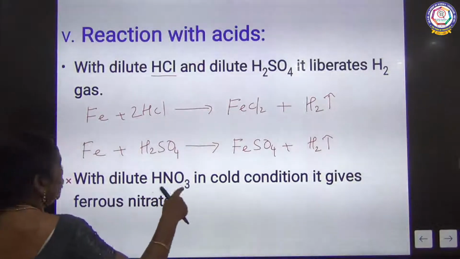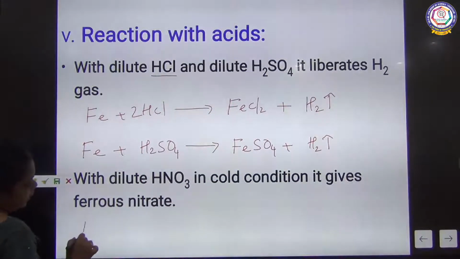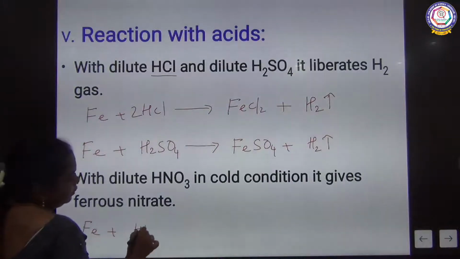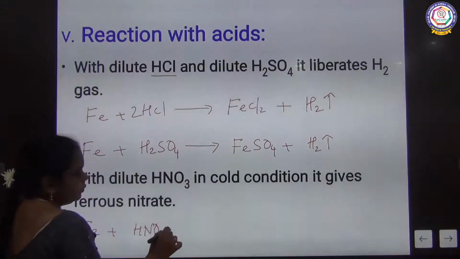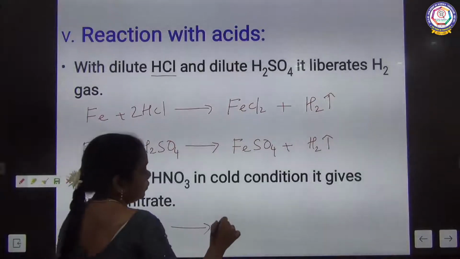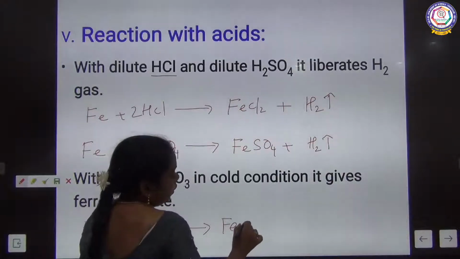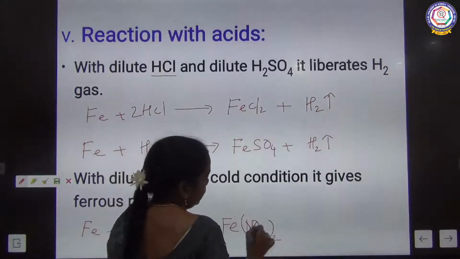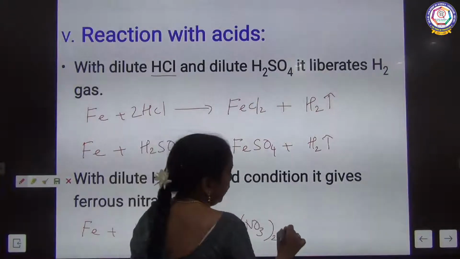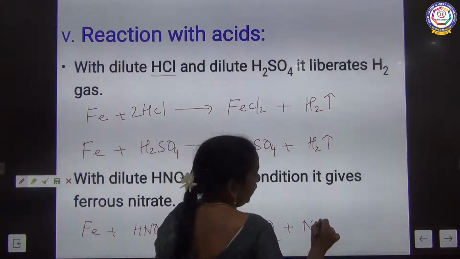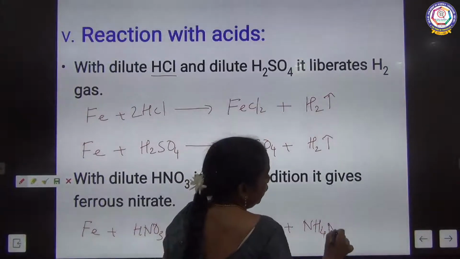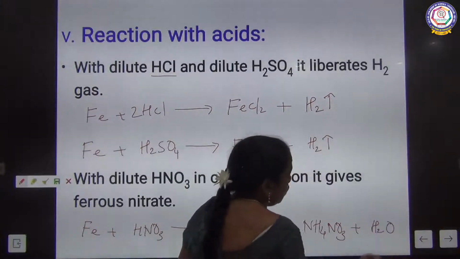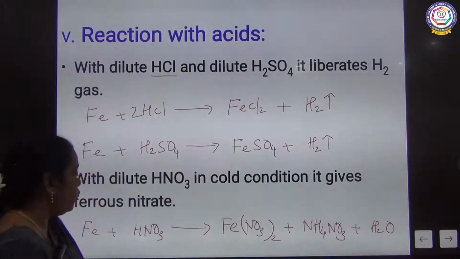And then with dilute nitric acid, iron reacts with dilute nitric acid: Fe plus HNO3 gives ferrous nitrate plus ammonium nitrate, NH4NO3, plus H2O. Now you want to balance.